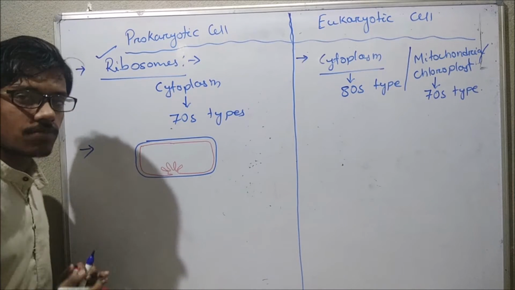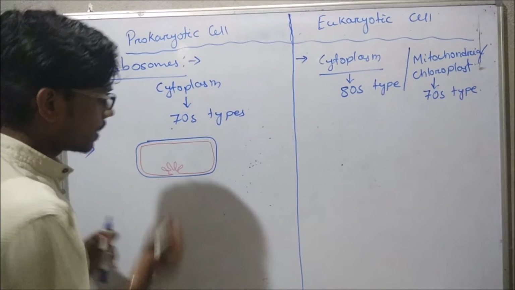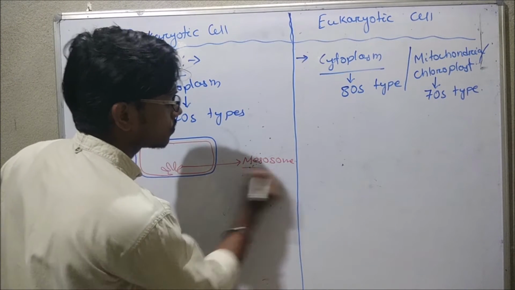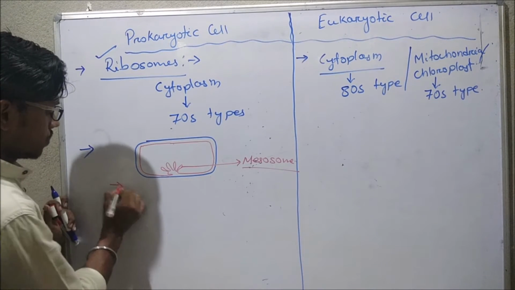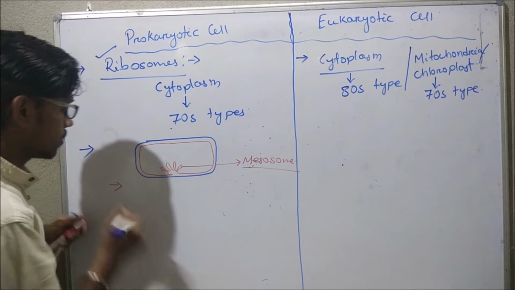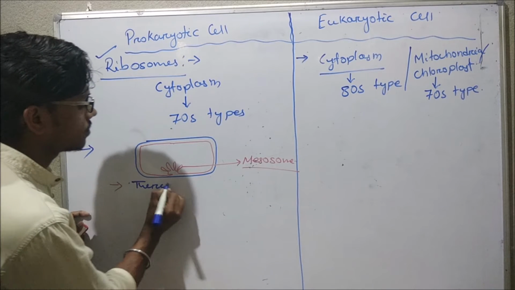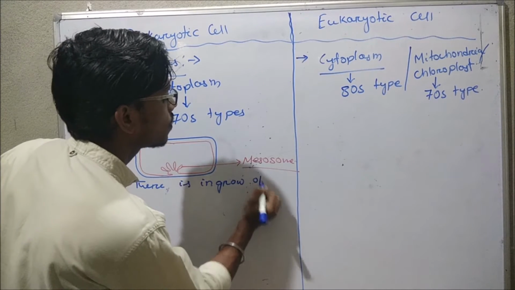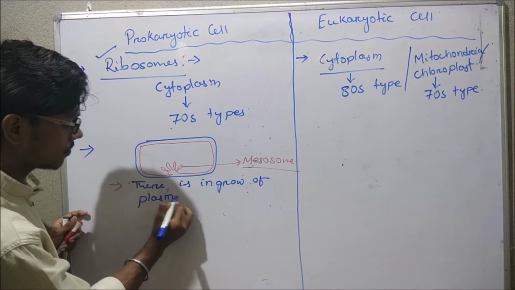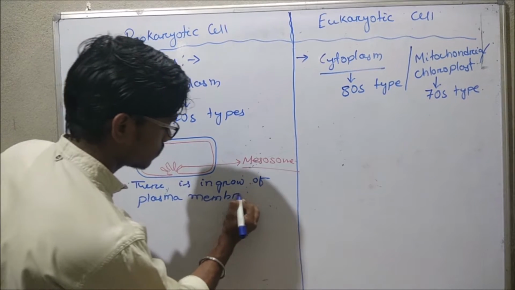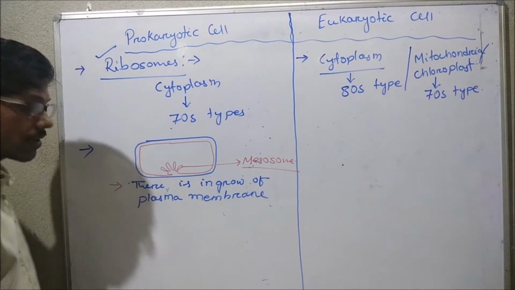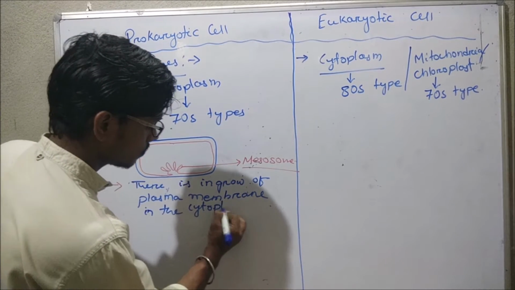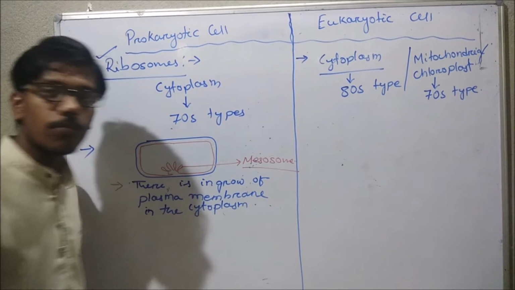This ingrowth of plasma membrane is called what? That is called mesosome. Write the definition. What is mesosome? The ingrowth of plasma membrane in the cytoplasm is called mesosome.